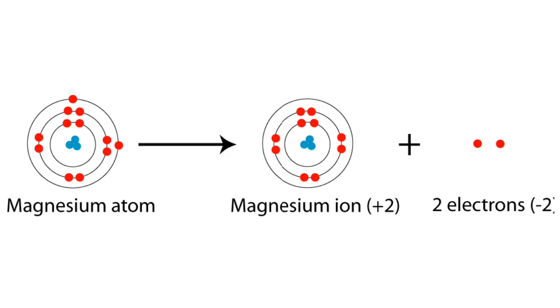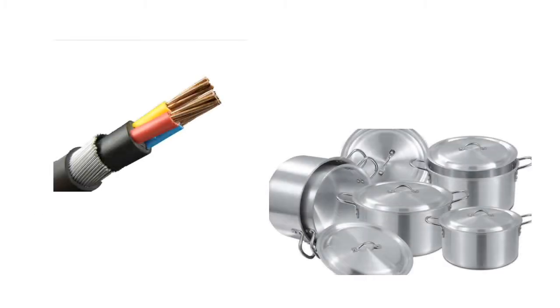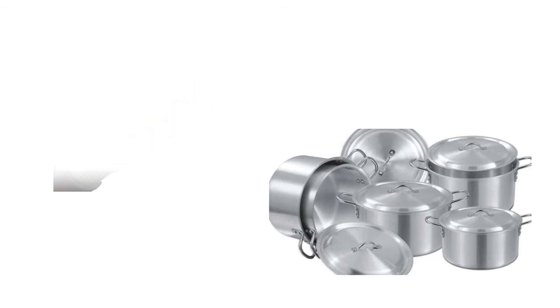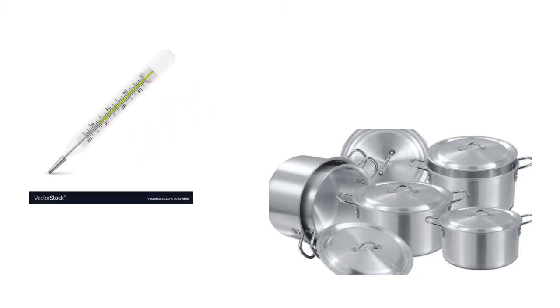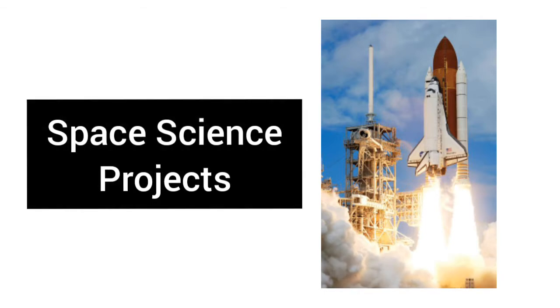Already in our daily life, we have seen copper and aluminium used for making electrical wires and cables. Mercury is used in thermometers and barometers. Sodium, titanium and zirconium are used in atomic energy and space science projects.